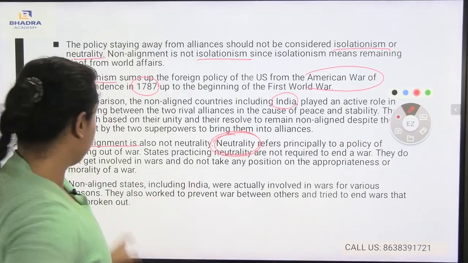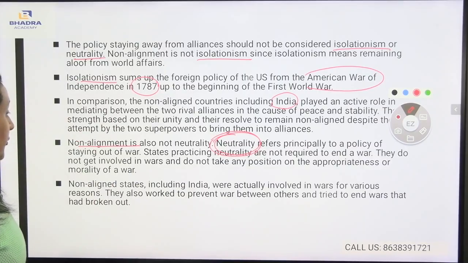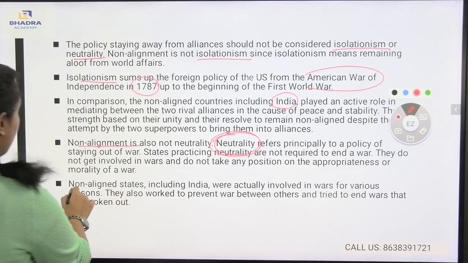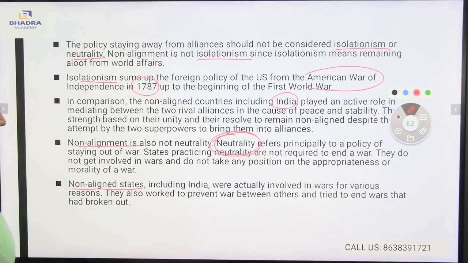Non-aligned states, including India, were actually involved in wars for various reasons. They also worked to prevent war between others and tried to end wars that had broken out. Now, if I talk about the non-aligned states, including India, they were involved in wars for various reasons. They have also worked to prevent war.